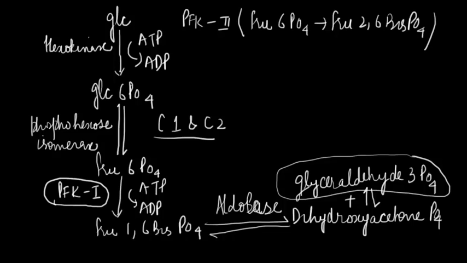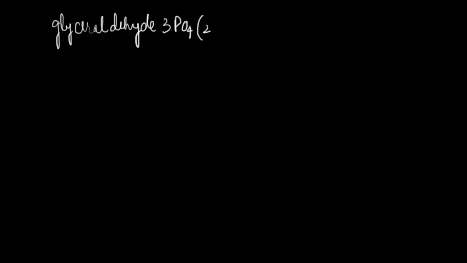So this was the preparatory phase of glycolysis, and here we found that 2 molecules of ATP are consumed, resulting in the formation of 3 carbon compounds, that is glyceraldehyde 3-phosphate and dihydroxyacetone phosphate. In the payoff phase, which starts with glyceraldehyde 3-phosphate, here we shall be considering now 2 molecules of glyceraldehyde 3-phosphate.